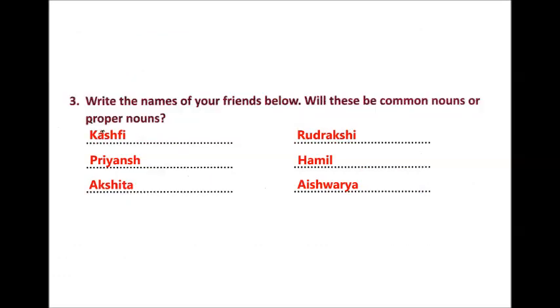In your second exercise, you had to write the names of your friends and say whether they are common noun or proper noun. So you can write the name of your friends, any name. Like I have for example given the names Kashfi, Priyansh, Akshita, Rudrakshi, Hemil and Aishwarya. All these names are proper nouns because they are specific names.